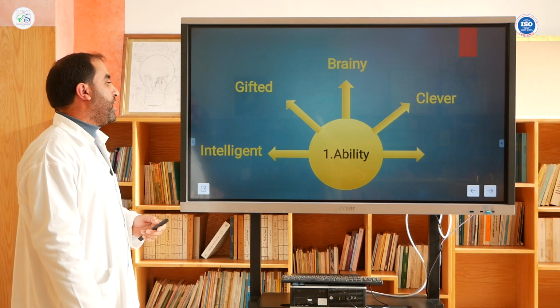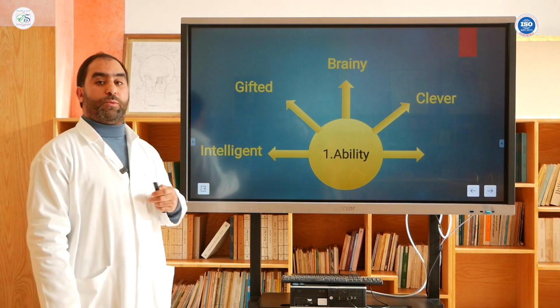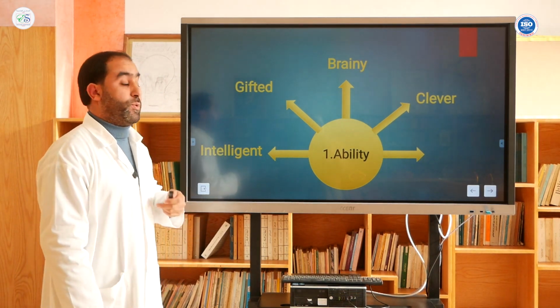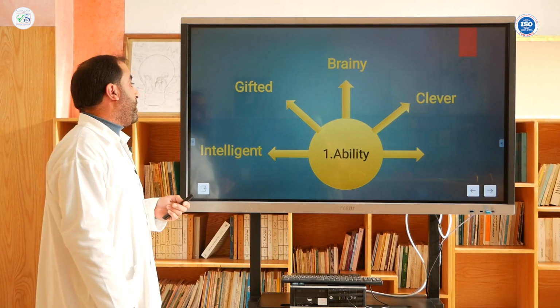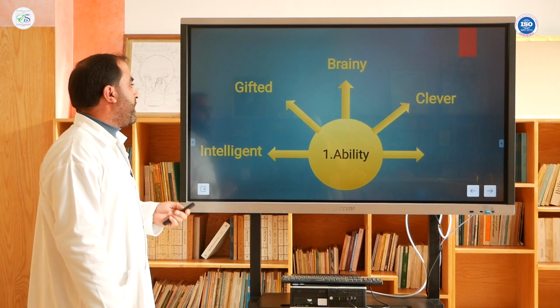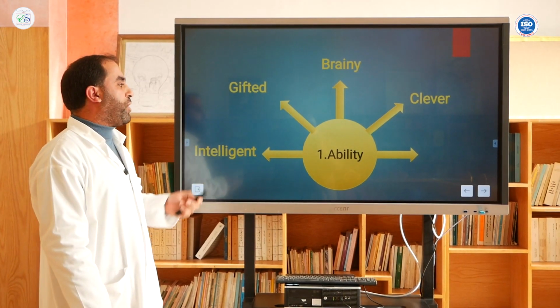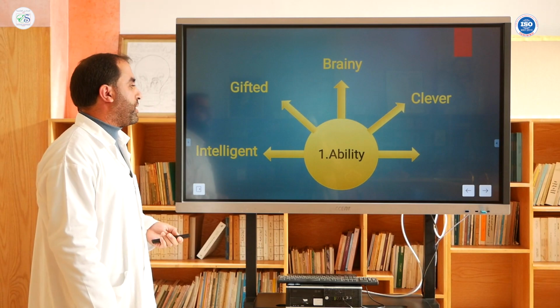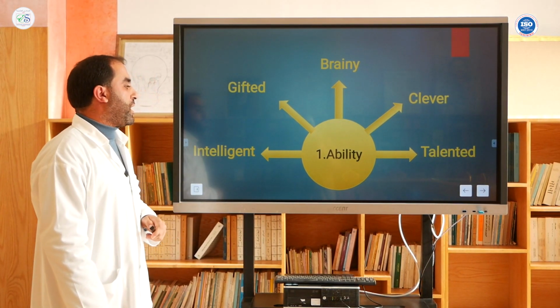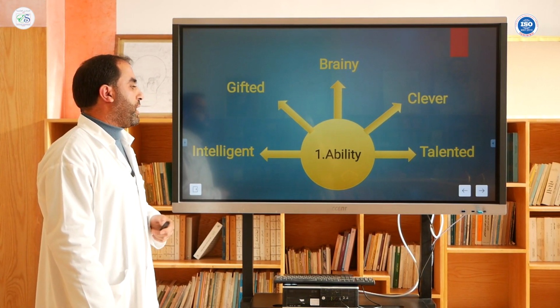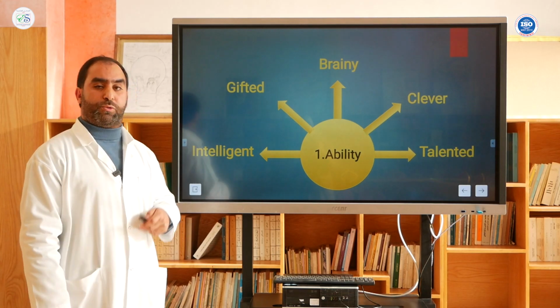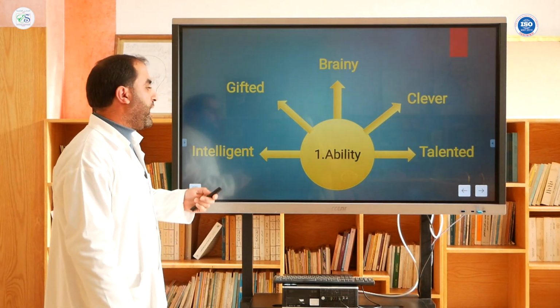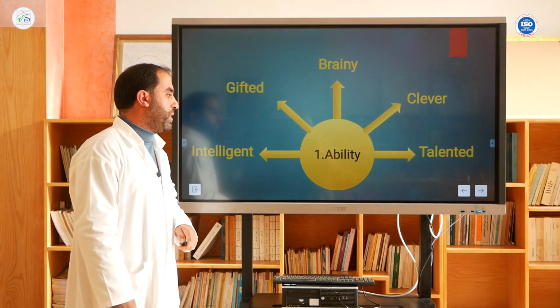Gifted means someone has a gift, or maybe talent. Then brainy, it's the same as clever. Clever means intelligent. Then the last one, the word that you can use when you want to describe someone's ability can be talented.